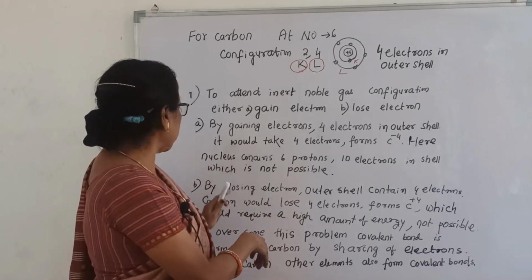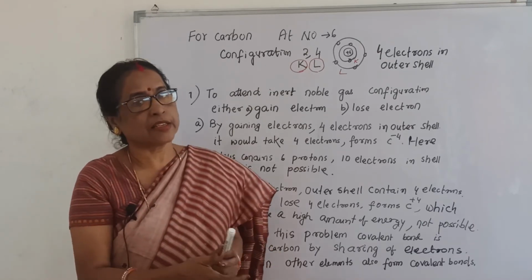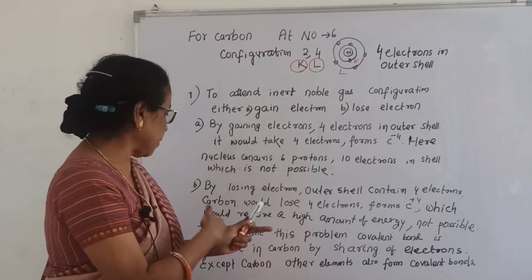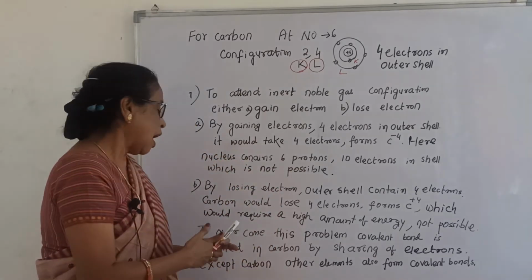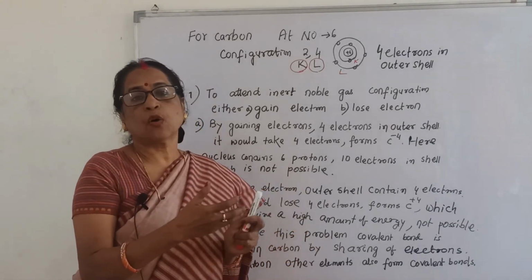To overcome this problem of gaining and losing electrons to attain the inert gas configuration, how can we overcome it? That is only possible by forming covalent bonds.